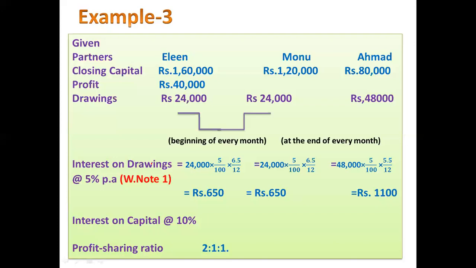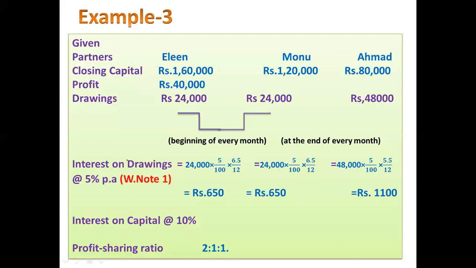So when any partner withdraws an amount in the beginning of every month, then 6.5 months' interest is levied. Similarly for Monu also, because both are withdrawing in the beginning of every month and their amount is same, it will be 6.5 months. But Ahmed withdraws at the end of every month. So when any partner withdraws at the end of every month, then interest on drawing will be levied for 5.5 months.